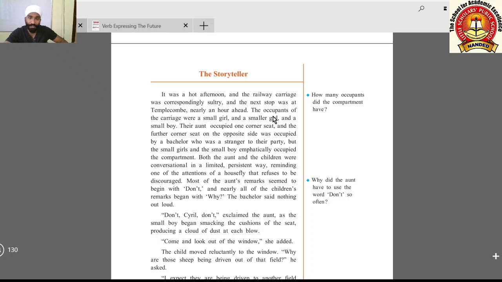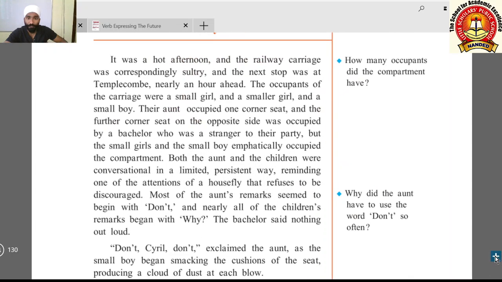The occupants of the carriage were a small girl, and a smaller girl, meaning smaller than that girl, and thereafter a small boy. Their aunt occupied one corner seat, and the further corner seat on the opposite side was occupied by a bachelor who was a stranger to their party.